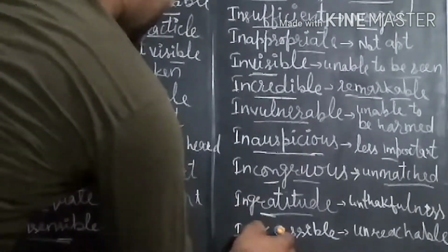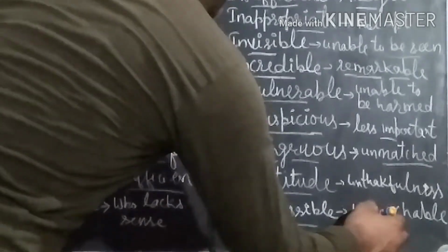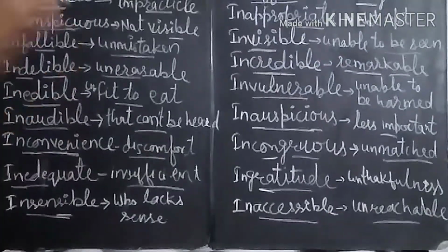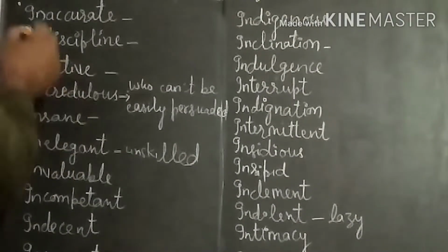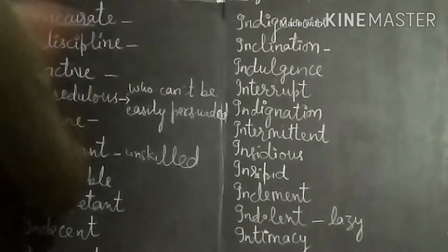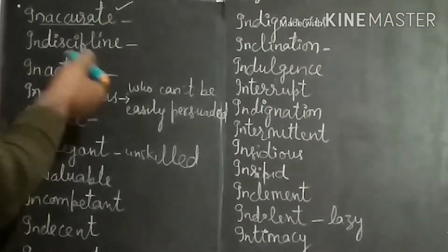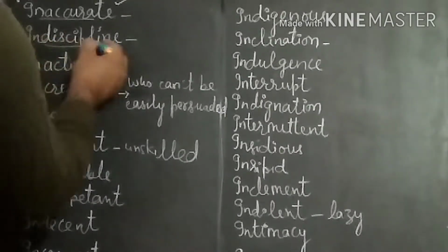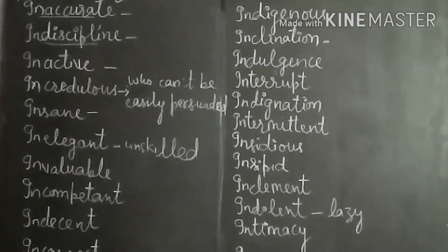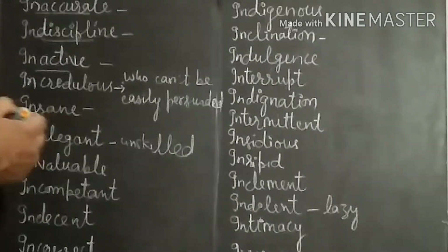Next one is inaccessible. Inaccessible means unreachable. The place where no one can reach is inaccessible. Next is inaccurate. The thing that is not accurate is called inaccurate. They are simple words and I think there is no need to explain them. Indiscipline, the one who is not showing discipline is called an indisciplined student. Inactive, one who is not active.